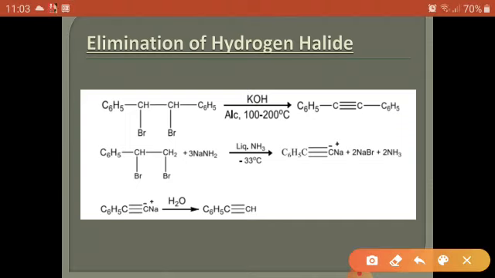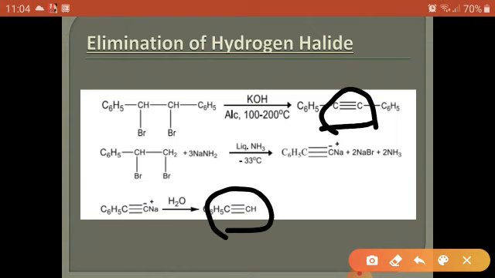When a triple bond is present between the carbons and two alkyl groups or aryl groups are attached on both sides, then this is known as an internal alkyne. And when only one alkyl group is present and on the other side one hydrogen is present on the carbon in which the triple bond is formed, then this is known as a terminal alkyne. So when potassium hydroxide is used, internal alkyne is formed, and when we use soda amide in the presence of liquid ammonia, then terminal alkyne is formed.